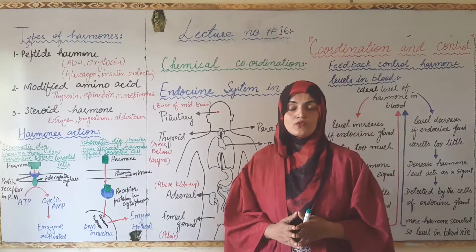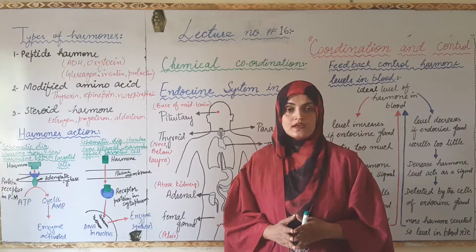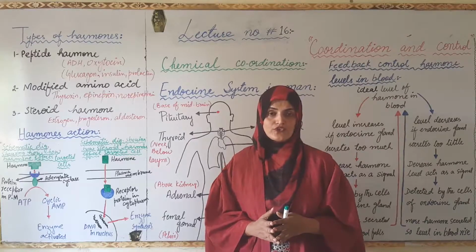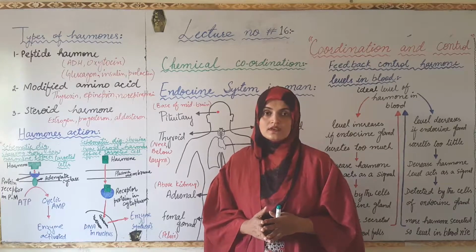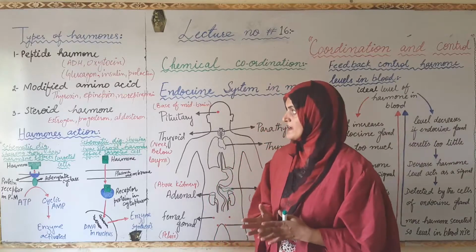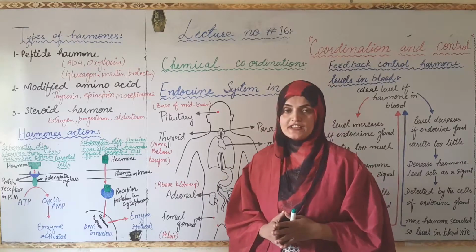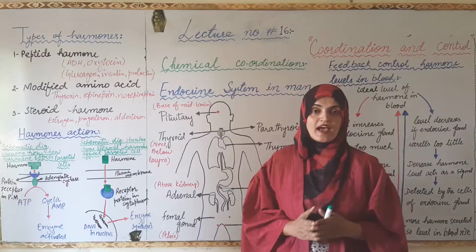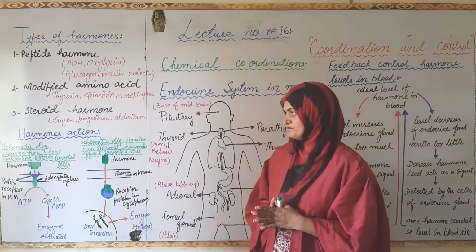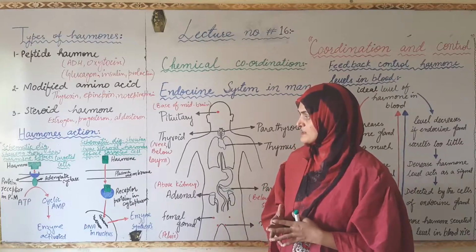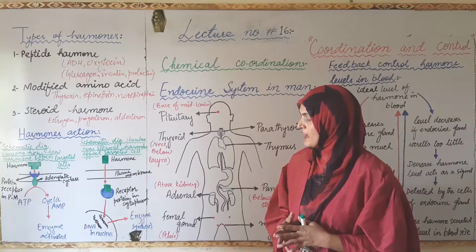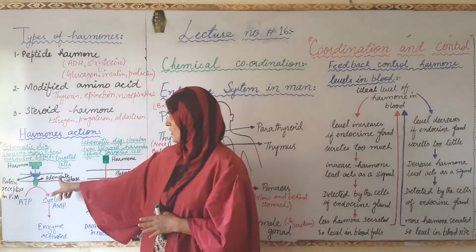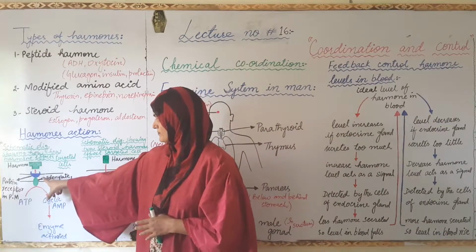Now, how do these hormones act? The action of hormones consists of two ways. Some are peptide in nature and some are steroid in nature. The hormones that are peptide in nature affect the body with the help of a receptor that is present on the plasma membrane.